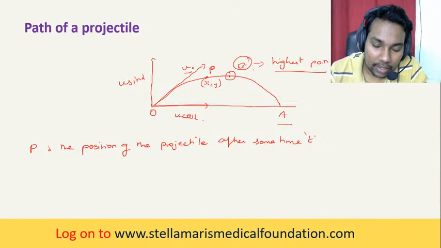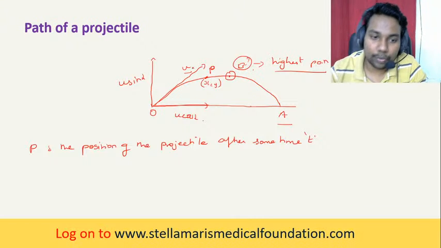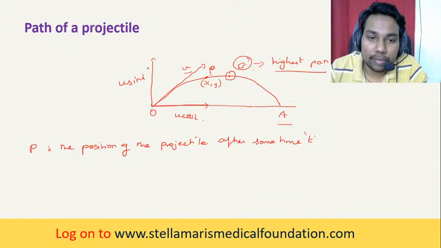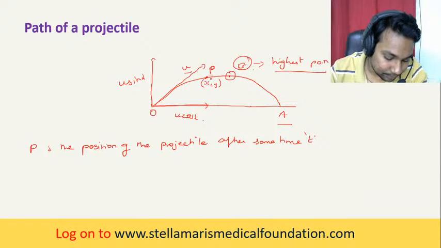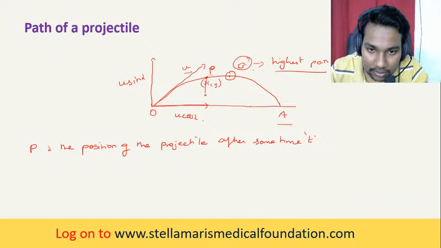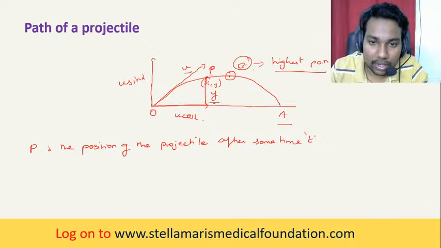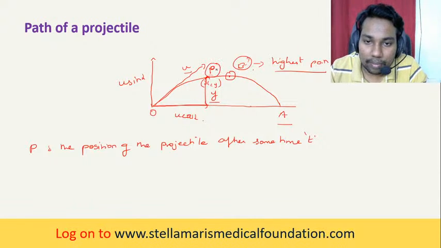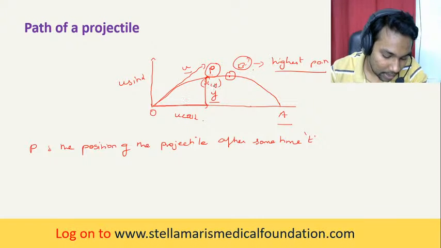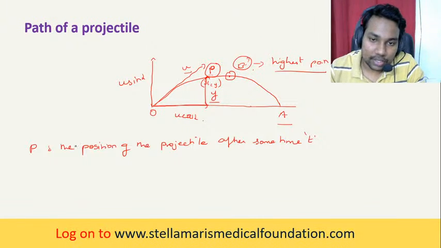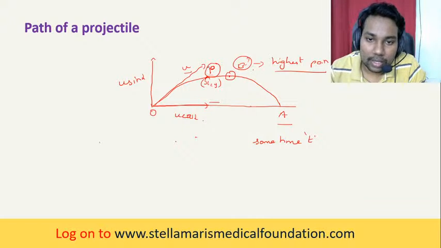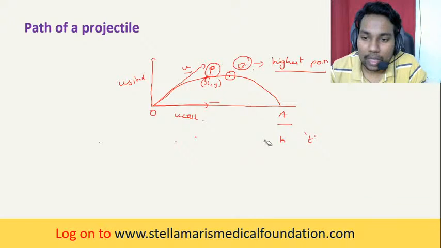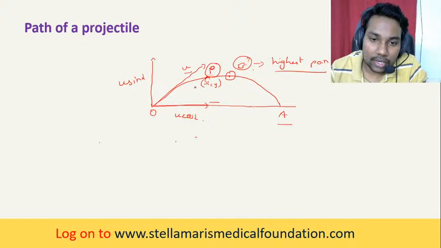As I said in the definition, the position of this projectile can be determined by the x and y reference axes. Here y is the vertical distance traveled by the particle with respect to this position. First we observe that there is a position in the path of the projectile, and now we are going to calculate the horizontal and vertical distances.